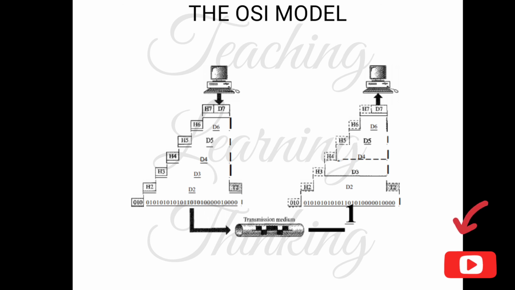So when we go upward to the receiver side, D7, the data sent by the sender, has reached the receiver. So that's all that happens here. The header and trailer are added at the sender side and removed at the receiver side by each layer.